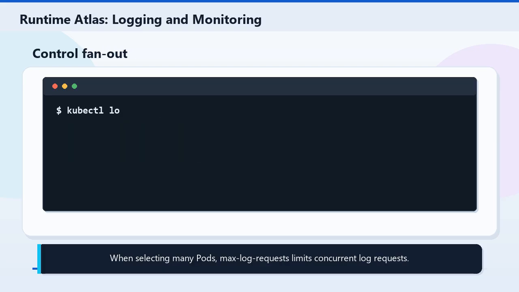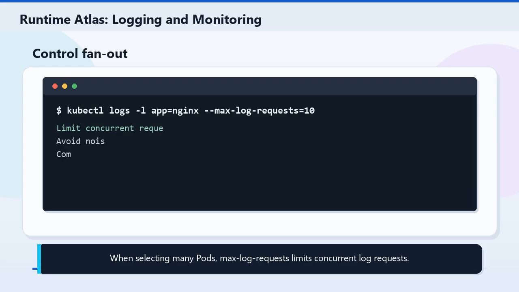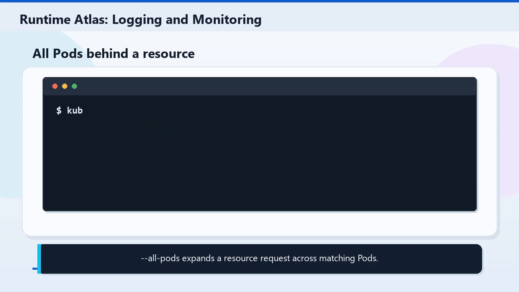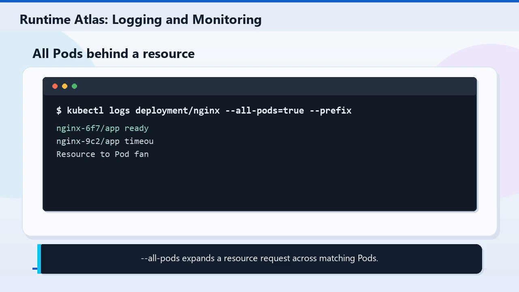A selector can fan out to many pods. When following or reading many matching pods, --max-log-requests limits how many log streams kubectl opens at once. When you ask for logs from a resource, --all-pods can expand the request across the pods owned by that resource. Combine it with --prefix so each line keeps its source.